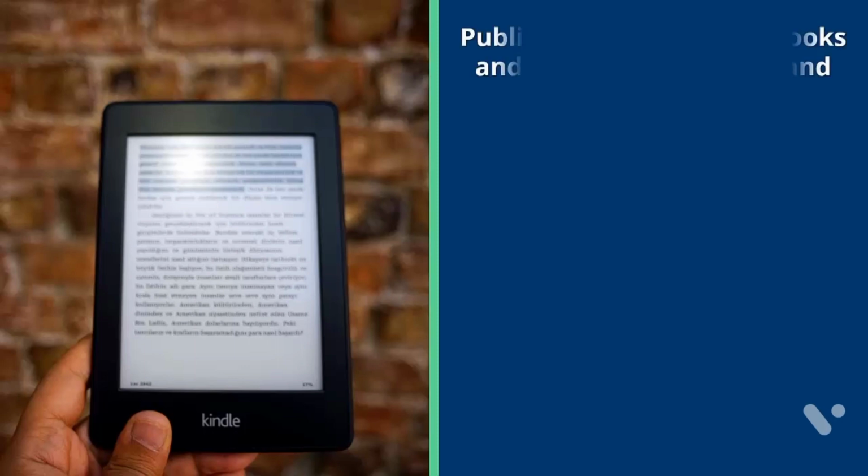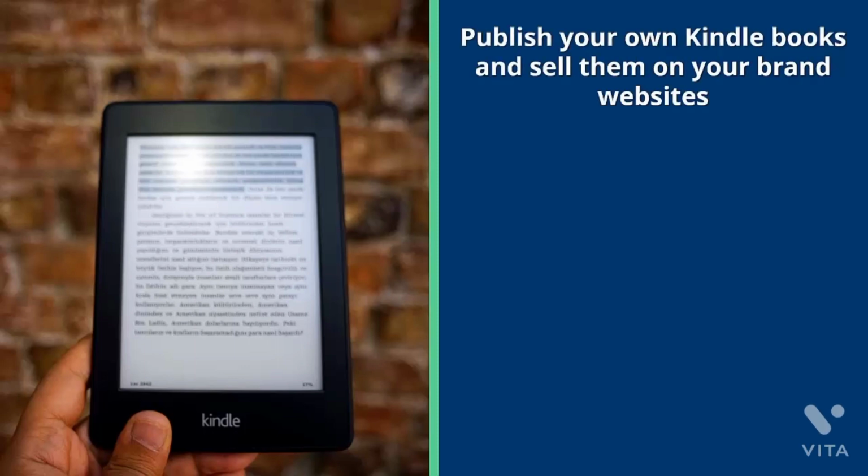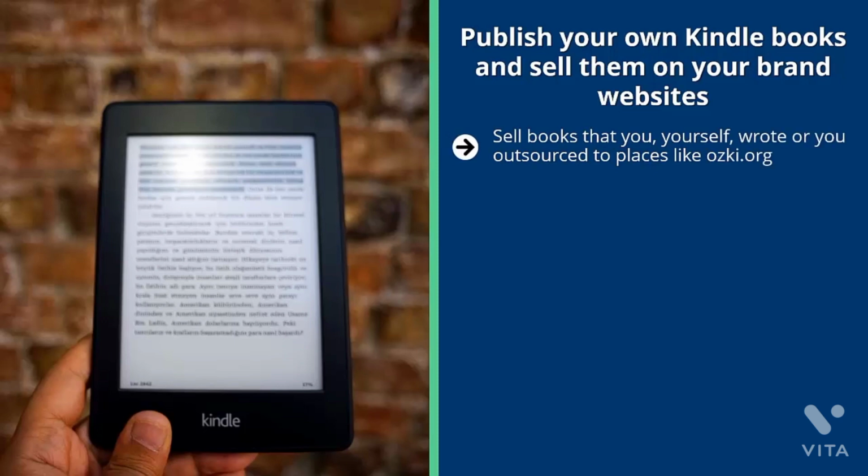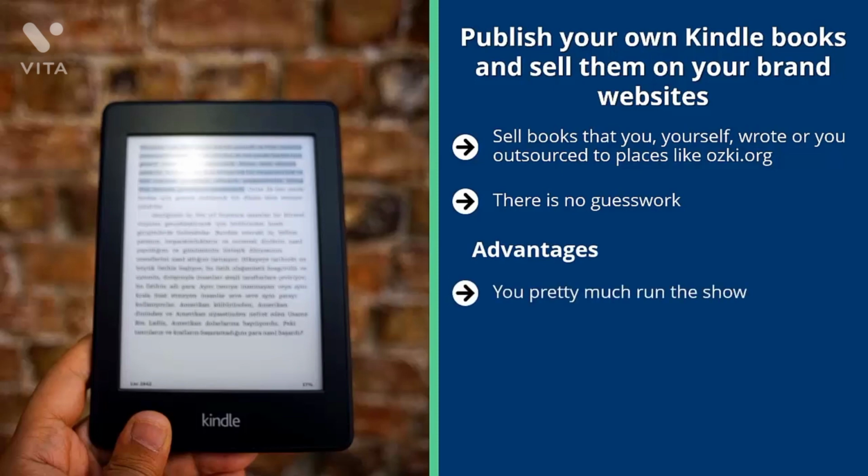Publish your own Kindle books and sell them on your brand websites. Sell books that you yourself wrote or you outsource to places like ozkey.org. The great thing about selling your own books is the fact that you will sell products that are directly related to the content of your websites. There is no guesswork. You're not worrying whether the ads that you are showing will fit the content of your pages. Since you control what you write in your book, you can bet that there is going to be a direct connection. You can even be very aggressive with your website's ads to promote your book. Advantages. You pretty much run the show.